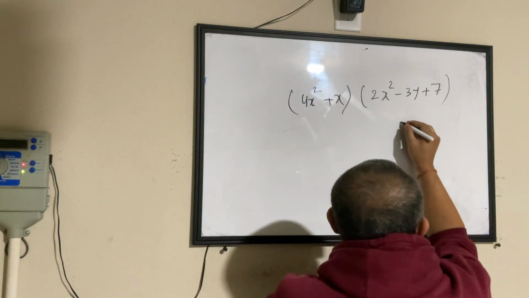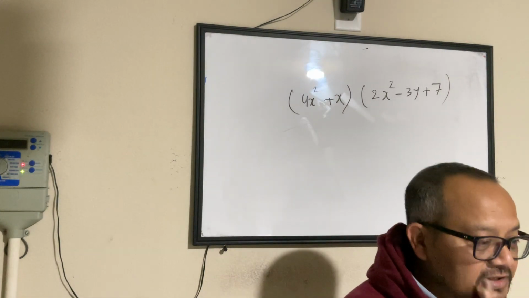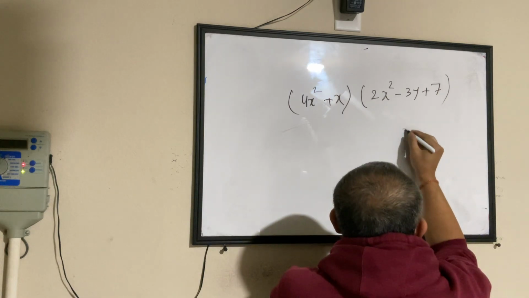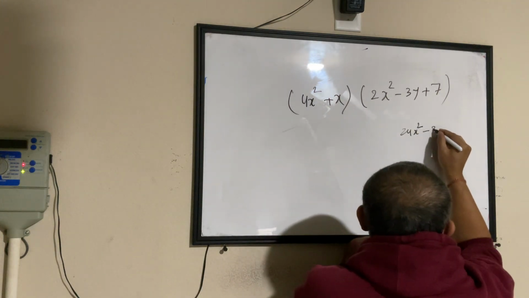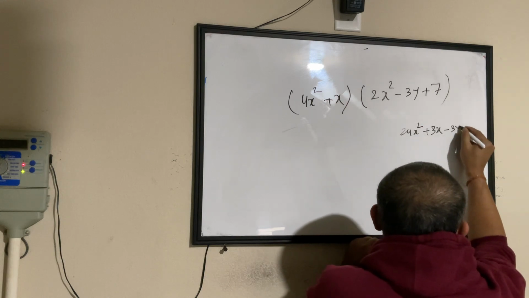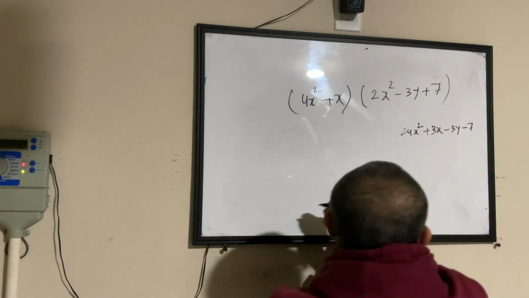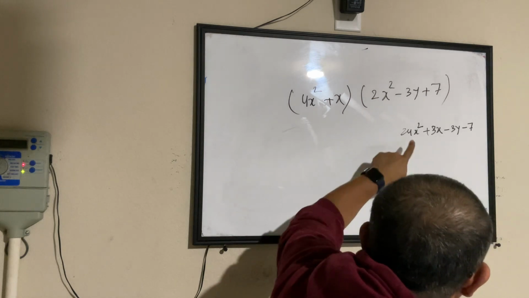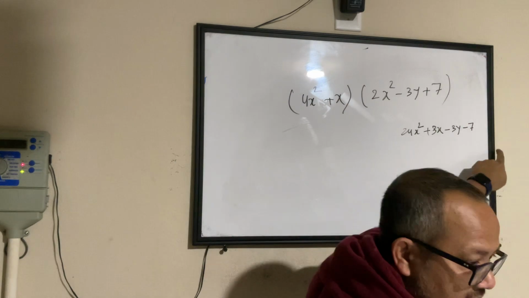You just have to tell me the answer. 24x squared, plus 3x, plus negative 3y, times 7. This is all you got? Yeah. So 24x squared plus 3x minus 3y minus 7.